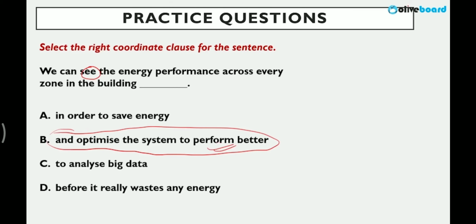And optimize the system to perform better would be the correct choice because it is the only independent clause. And here in the blank, an independent clause is required. Among all the given options, all are dependent, right? We need an independent clause.